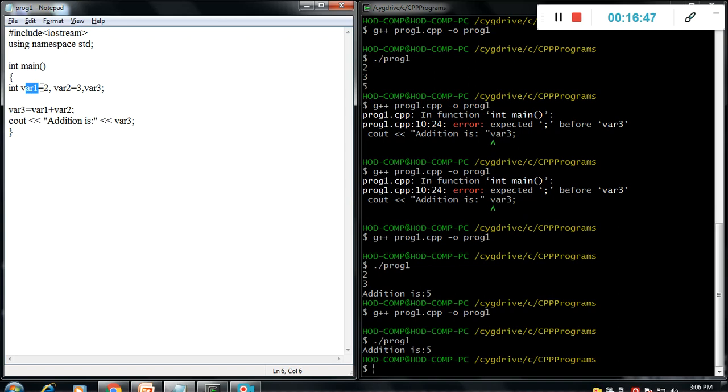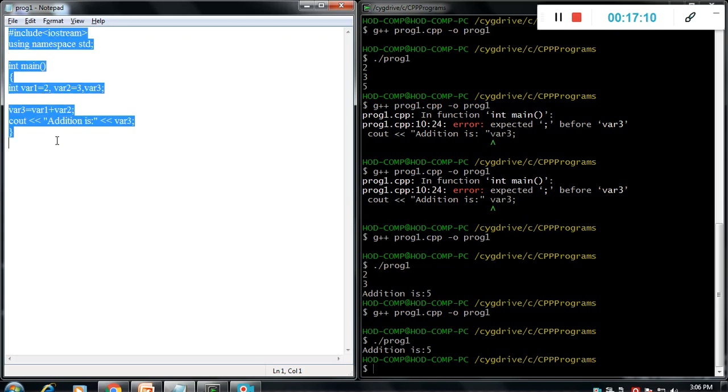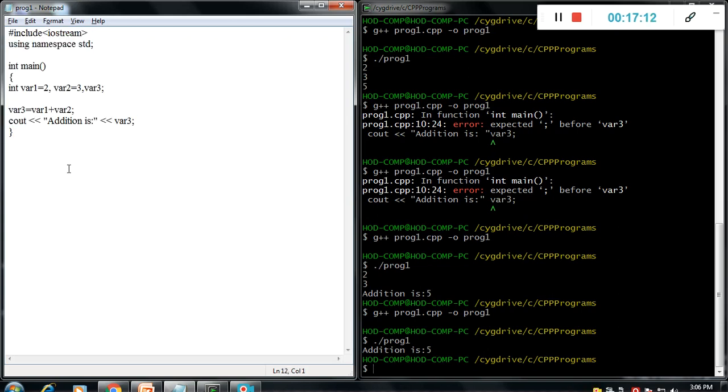Declaration of a variable, initialization of a variable, use of cout, use of cin, and then the plus operator. Okay, this is the way to create a program under C++. It's a basic introduction to the syntax related to C++, and the initialization and declaration of variables.